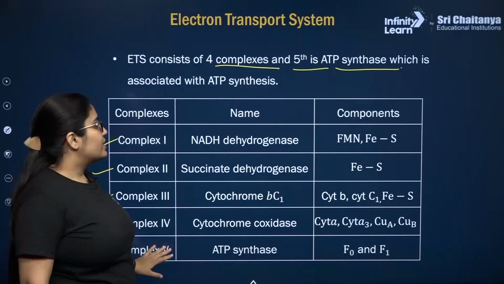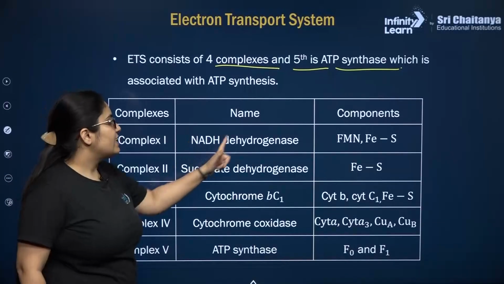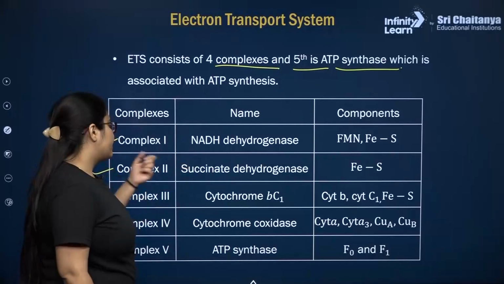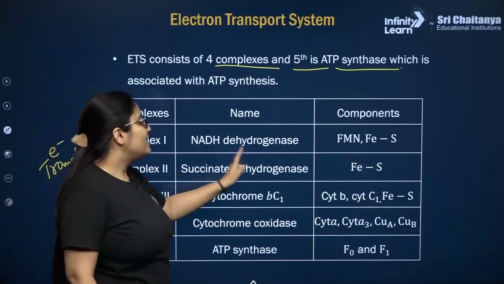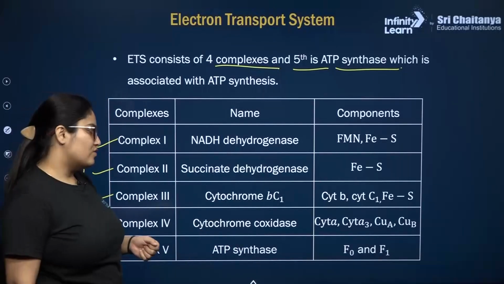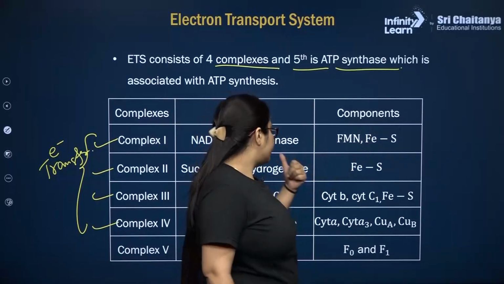So let us also try to understand the components and names of these complexes. Complex number 1 is NADH dehydrogenase, where your NADH plus H plus will get oxidized. Complex number 2 is your succinate dehydrogenase, and at complex number 2 your FADH2 molecule will be oxidized. NADH dehydrogenase has components FMN, FeS.